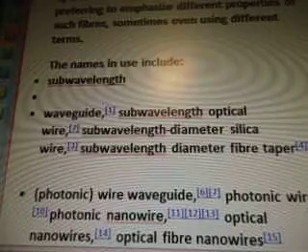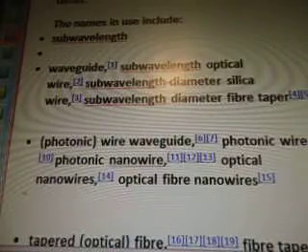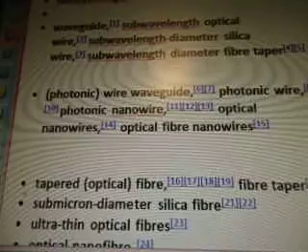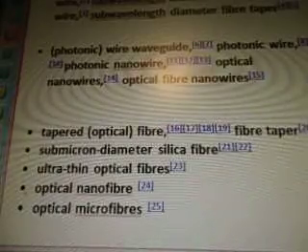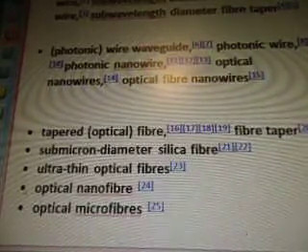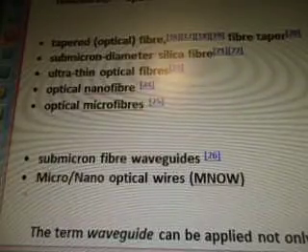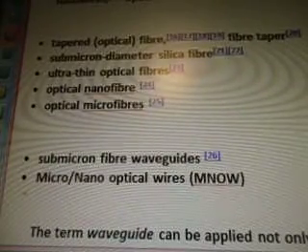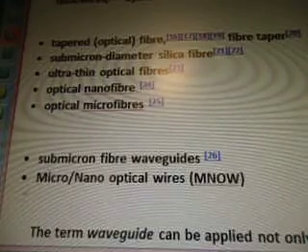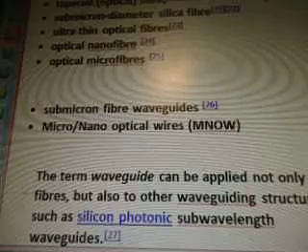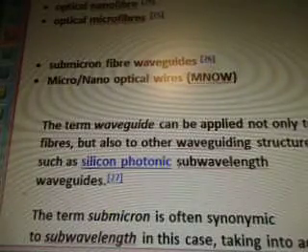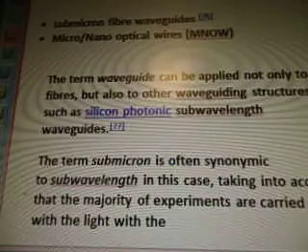The names in use include subwavelength waveguide, subwavelength optical wire, subwavelength diameter silica wire, subwavelength diameter fiber taper, photonic wire waveguide, photonic wire, photonic nanowire, optical nanowires, optical fiber nanowires, tapered optical fiber, fiber taper, sub-micron diameter silica fiber, ultra-thin optical fibers, optical nanofiber, optical microfibers, sub-micron fiber waveguides, micro-nano optical wires, MNOW.